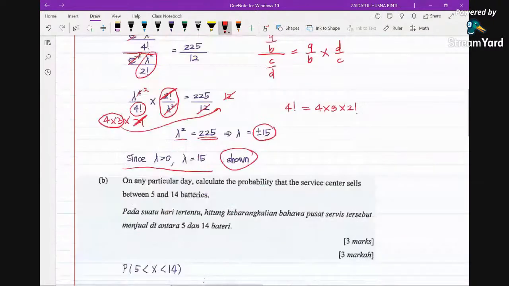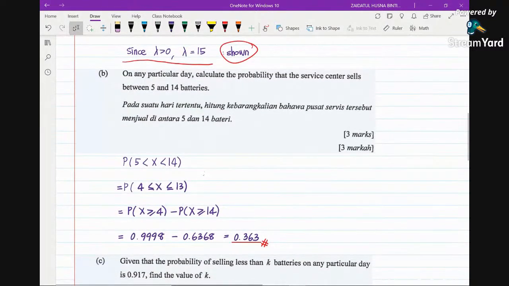And now next, it's stated that on any particular day, calculate the probability that the service center sells between 5 and 14 batteries. So we are still talking about the same time interval, on any particular day, so we are still talking about X. So the lambda is still 5 in this case. So we just find this probability. And because again, Poisson distribution is for discrete, greater than 4 means greater equal 5 here. And less than 14 means less equal 13. Because again, this is about a discrete random variable.